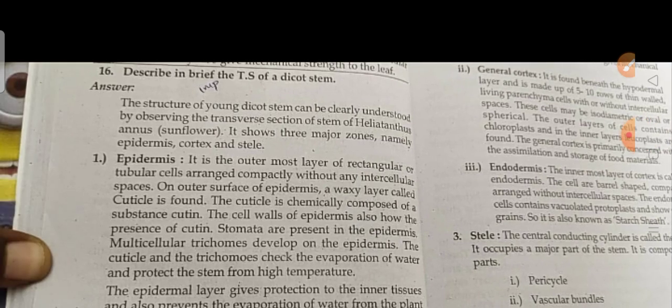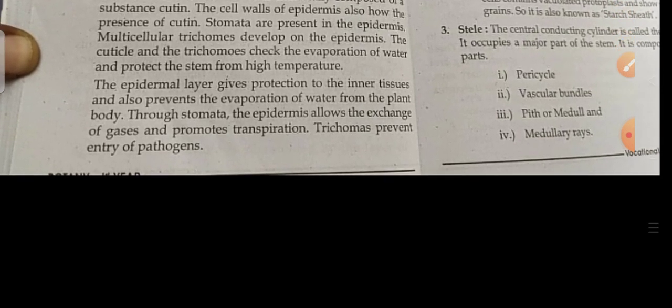Endodermis is nothing but the innermost layer of the cortex. The cells are barrel shaped, arranged without intercellular spaces. Next, the stele.